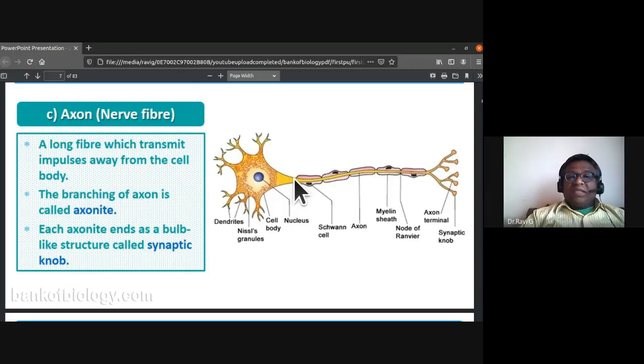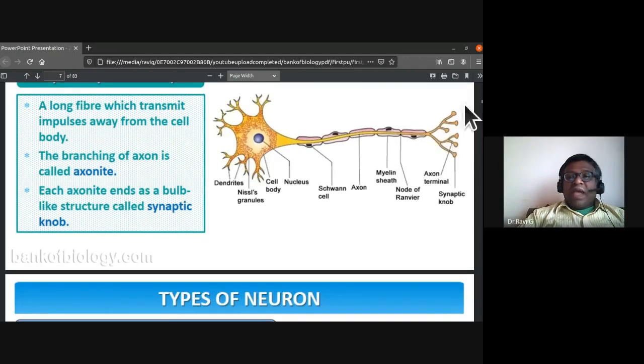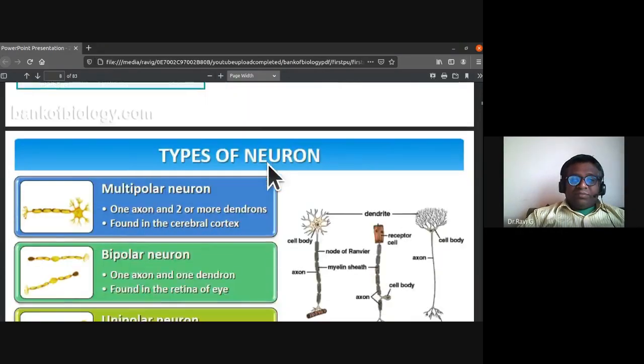Axon is also called nerve fiber. The branching of axon is called axonite. So: dendron, dendrite, axon, axonite. Each axonite ends as a bulb-like or button-like structure called synaptic knobs.